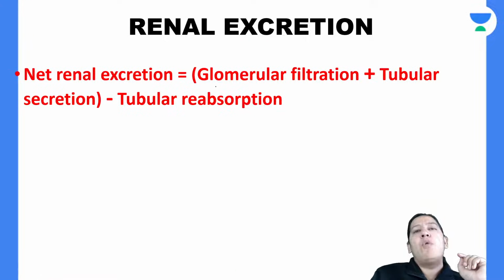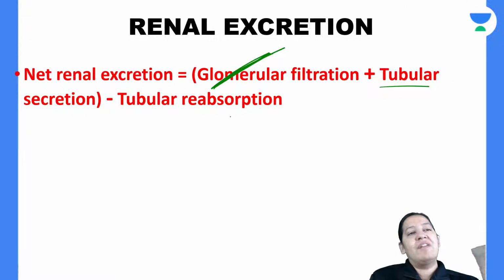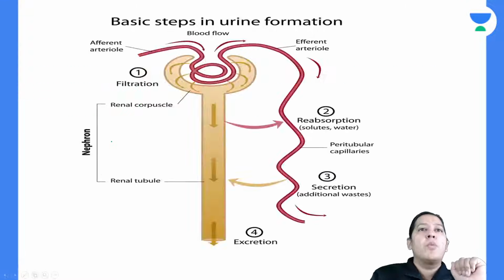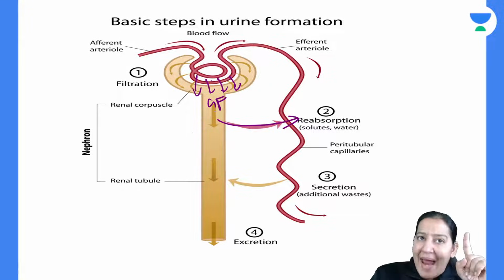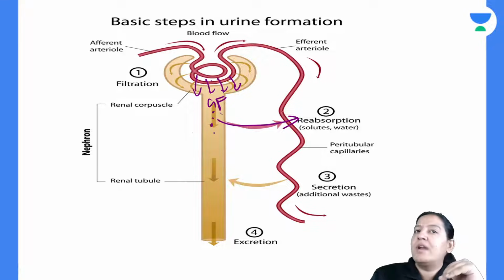So I have explained what glomerular filtration is. Now, before coming to tubular secretion, I will explain what tubular reabsorption is. What is the arrow here? You tell me. Glomerular filtration, this is the arrow. In glomerular filtration, the drug is coming into the urine. In tubular reabsorption, the drug is leaving the urine and going again into the blood.